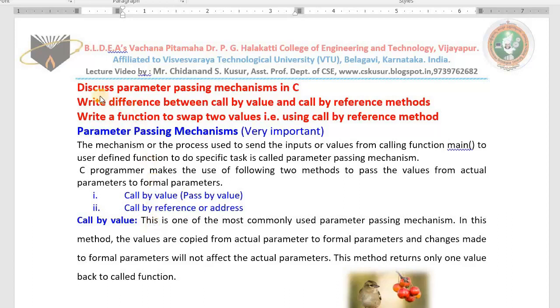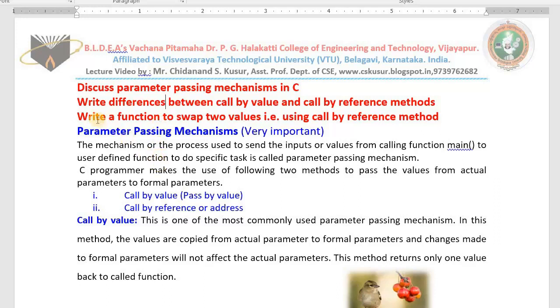In examination we find a question like this: discuss parameter passing mechanisms used in C. At that time you need to explain both with examples. Otherwise sometimes we get a question like this: write differences between call by value and call by reference methods. At that time also the same topic you need to explain.